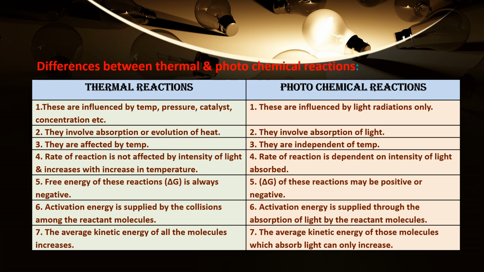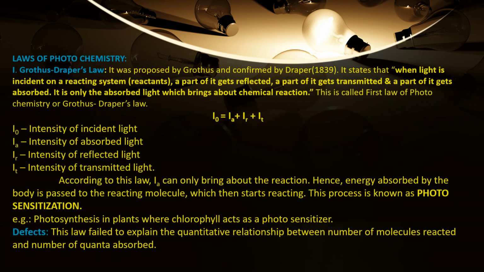Next, sixth point, activation energy is supplied by the collisions among the reactant molecules, whereas under photochemical reactions, activation energy is supplied through the absorption of light by the reactant molecules. Okay, next seventh point, the average kinetic energy of all the reactant molecules increases, whereas under photochemical reactions, the average kinetic energy of those molecules which absorb light can only increase. Okay, so these are the differences between thermal and photochemical reactions.